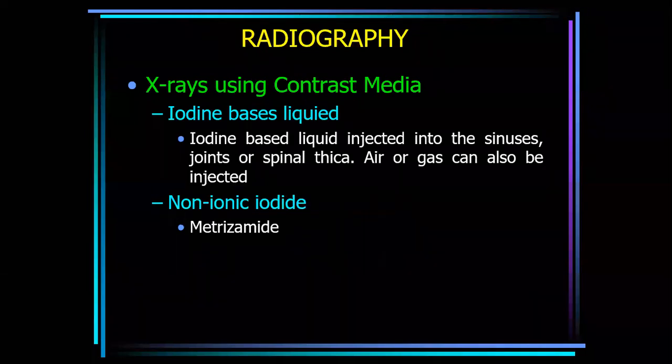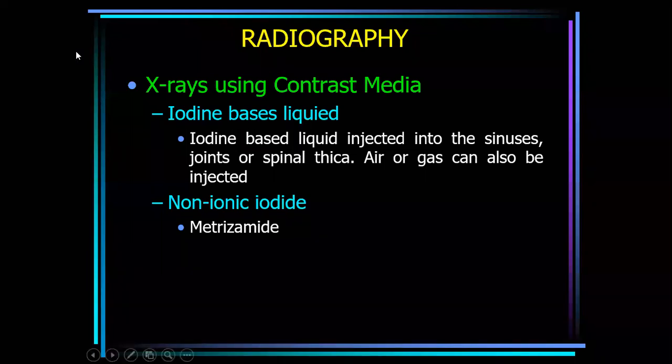X-ray using contrast medium. These are plain X-rays and now contrast medium. Contrast medium: iodine-based liquids and non-iodine. Iodine-based liquids are injected in the sinuses. In chronic osteomyelitis sinus, you can inject the medium to see the depth of infection. Then you can inject joints, and also spinal myelography.